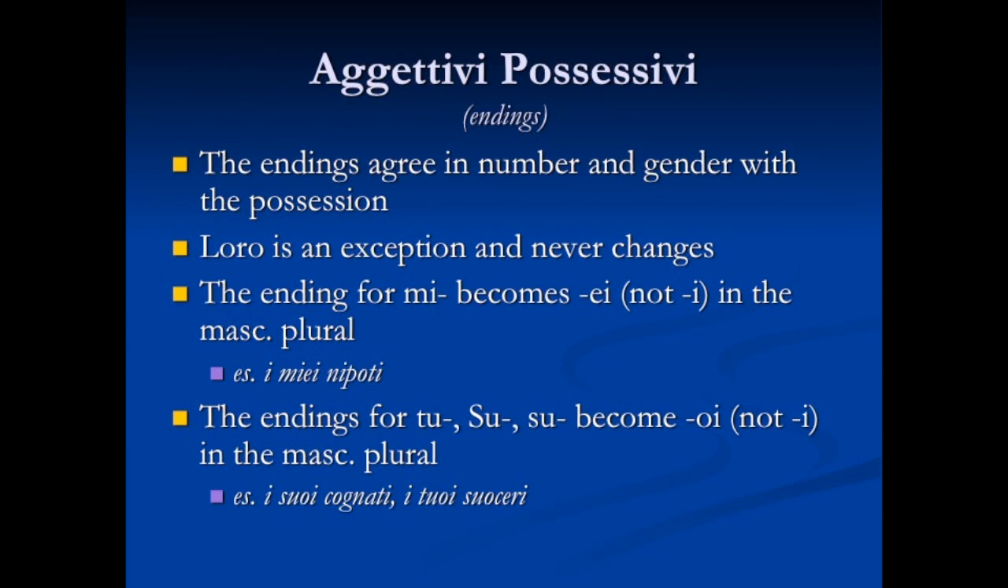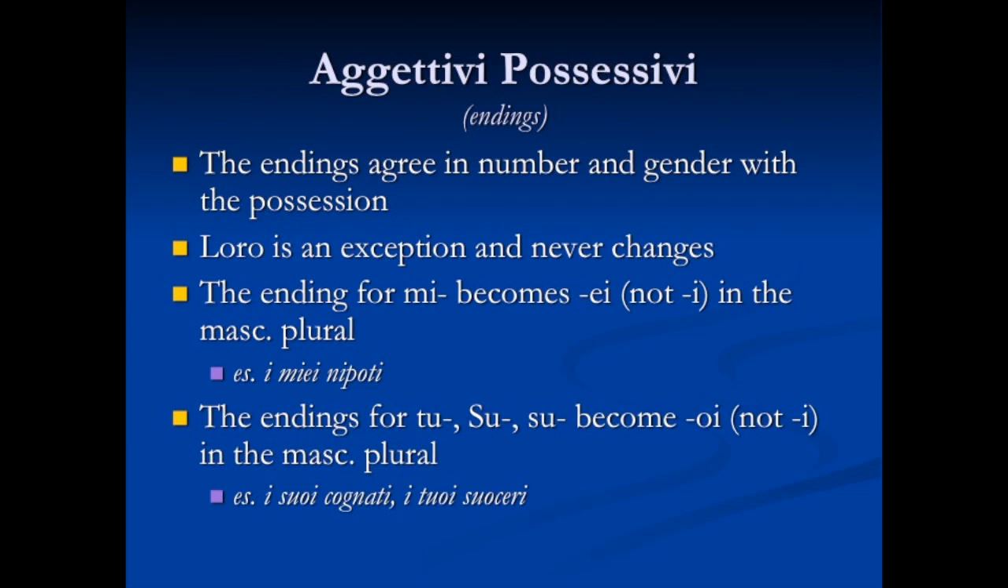Another thing we need to be aware of is that the masculine plural ending for the word mio is miei, M-I-E-I, not M-I-I. So we're not going to have double i's there. Miei is a masculine ending. The example of this would be i miei nipoti. And notice M-I-E-I in front of nipoti instead of M-I-I.